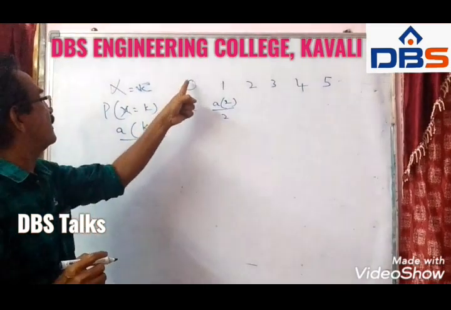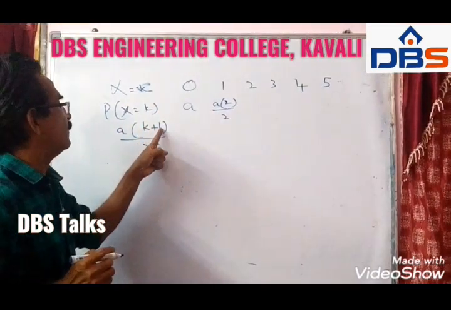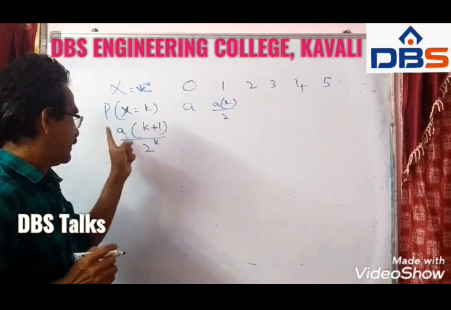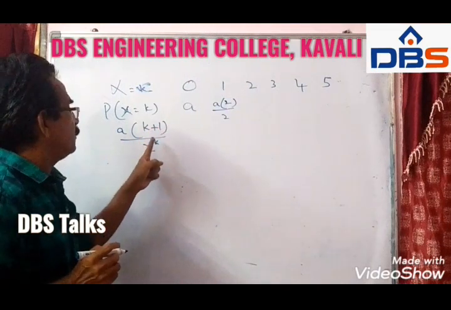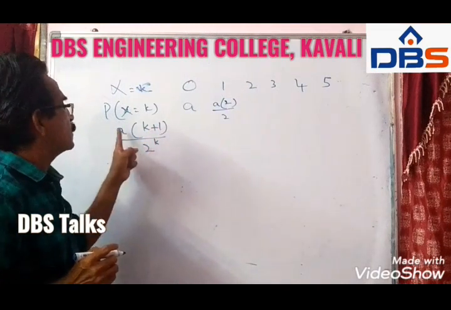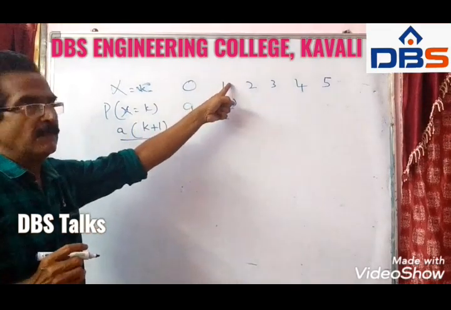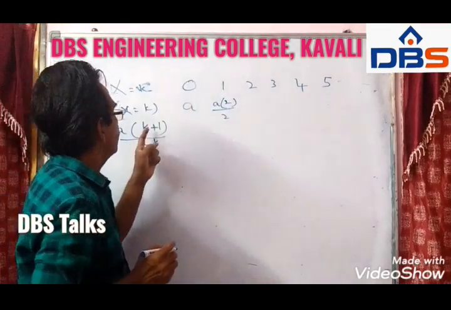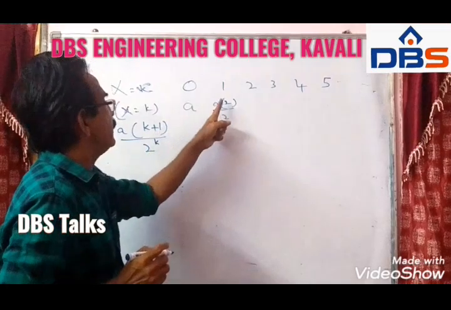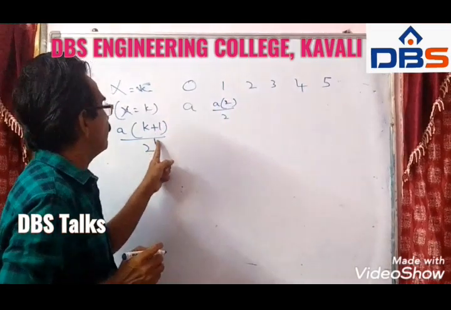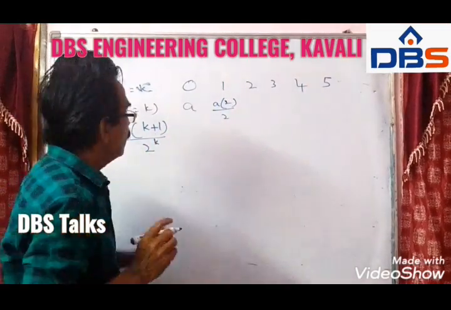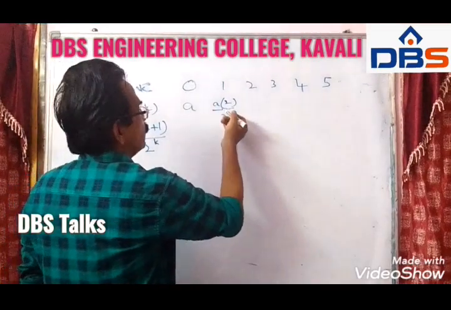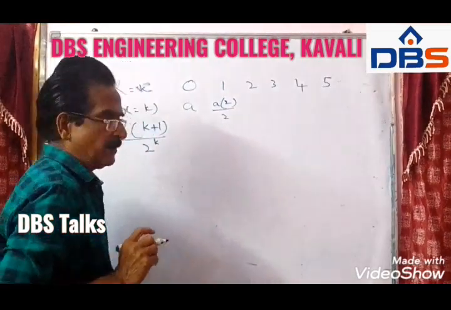See friends, for 0 plus 1, 1, a into 1 by 2 power 0, 1, so a. And if k is equal to 1, 1 plus 1, 2, a into 2 by 2 power 1 is 2. So 2 gets cancelled, the second value is also a.